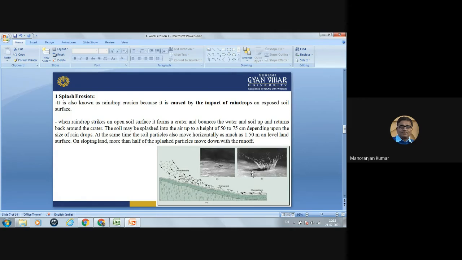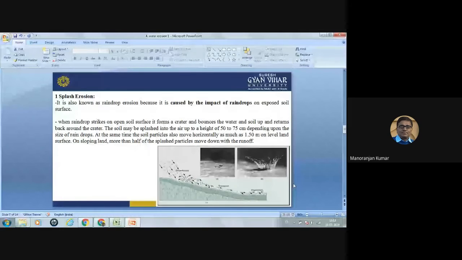The soil may be splashed into the air up to the height of 50 to 75 centimeters, depending upon the size of the raindrop. At the same time, the soil particles also move horizontally as much as 1.5 meters on level land surface. So vertically, it can go up to 50 to 75 centimeters, and it can move up to 1.5 meters on the land. On sloping land, more than half of the splashed particles move down with the runoff.